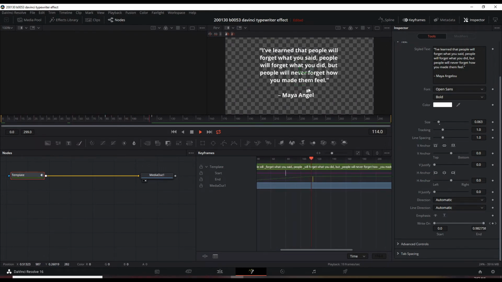Okay, so that's a little fast, but that's pretty good. You can keep adjusting it the way you want it. It just depends on the length of your text and how fast you want the typewriter effect to work. Okay, now back to the edit page.